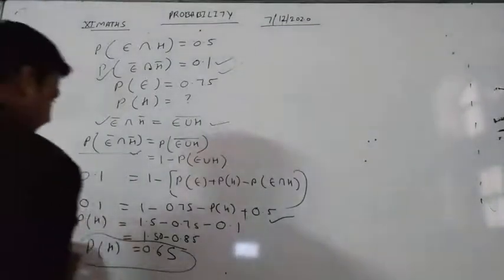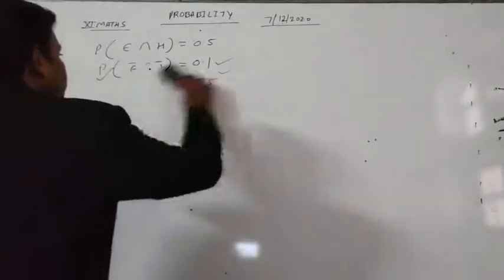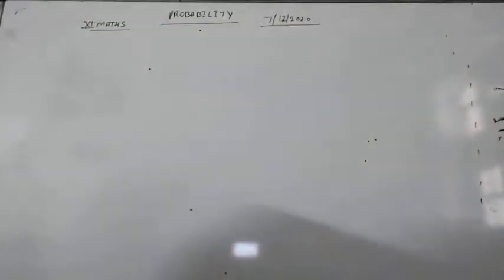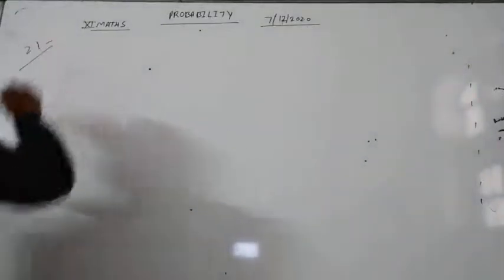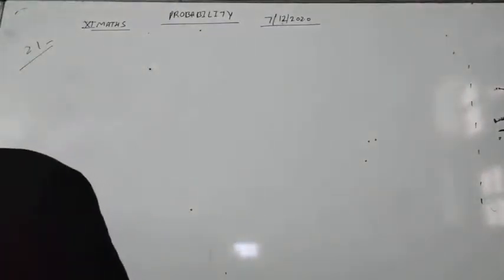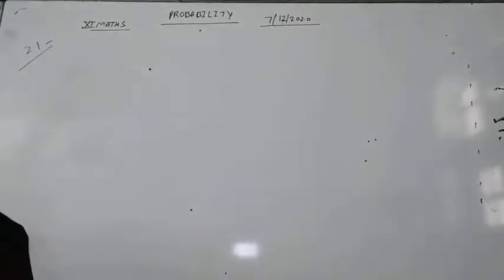Our next question is question number 21. In a class of 60 students, 30 opted for NCC, 32 opted for NSS, and 23 opted for both NCC and NSS.